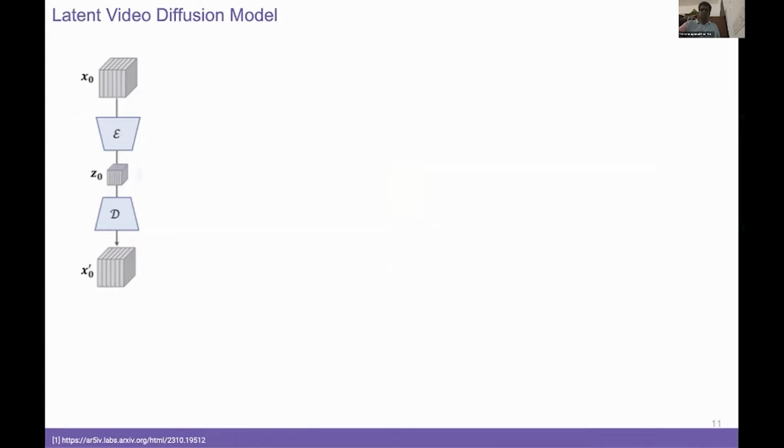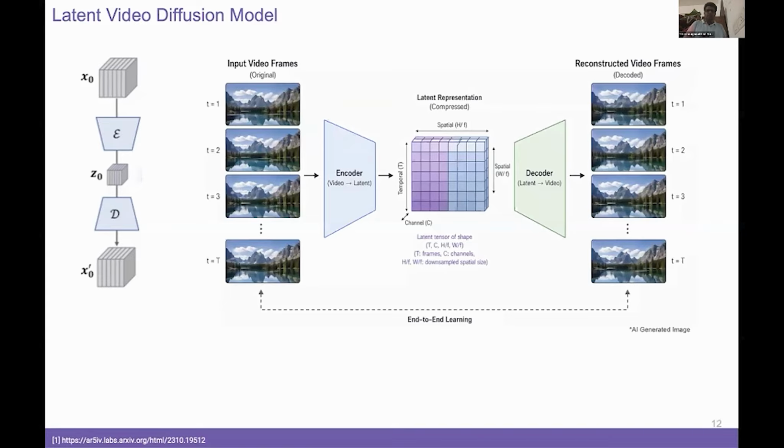Let's start with some basics. This is the structure of a latent video diffusion model. Here is the high-level architecture of this latent diffusion model. We have a video X0, which gets encoded into a latent vector Z0, and which passes through a decoder, and which reconstructs it back to X0 prime. The diffusion happens in the latent space. Let's just unpack this to get more meaning.